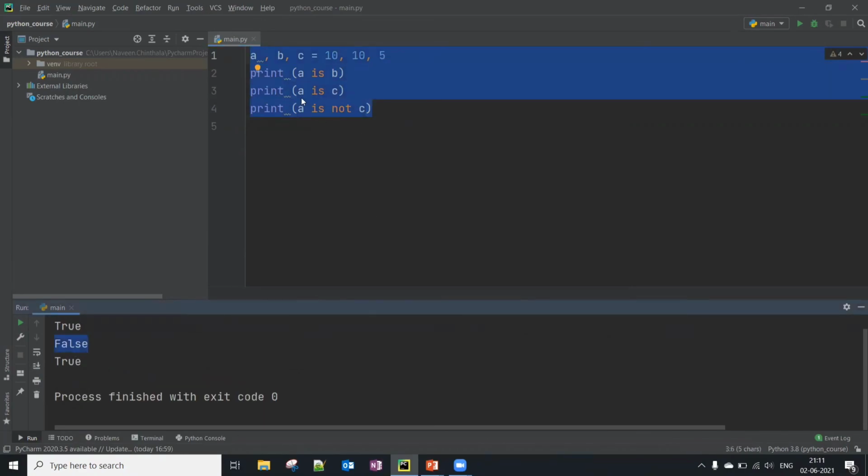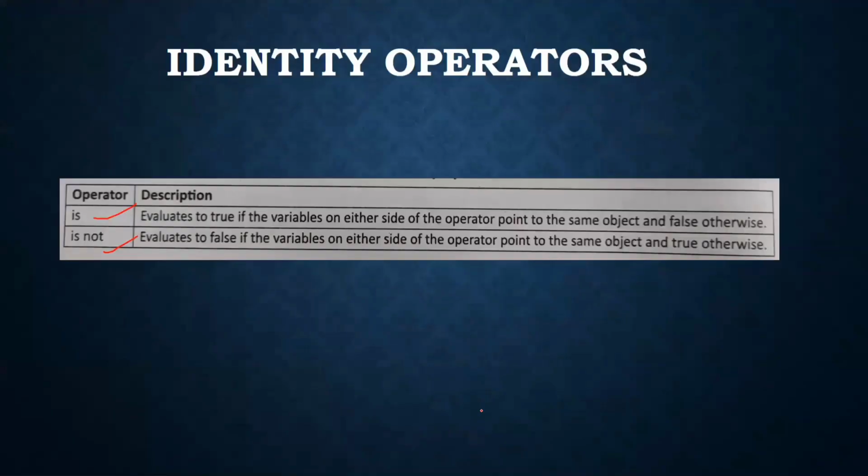The second is false because a is not c, right? So 10 is not 5, that's why it is false. And the third one is, so I said not, that's why here it is false, so automatically it becomes true here because we have used the is not operator there. Okay, this is about identity operators.